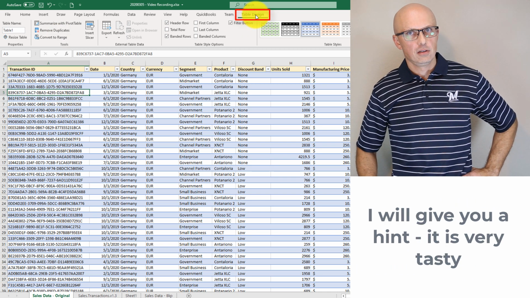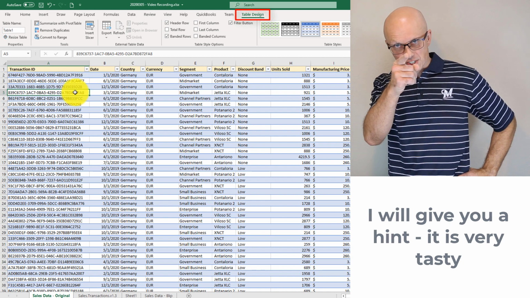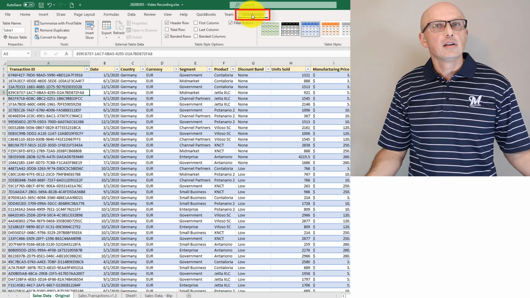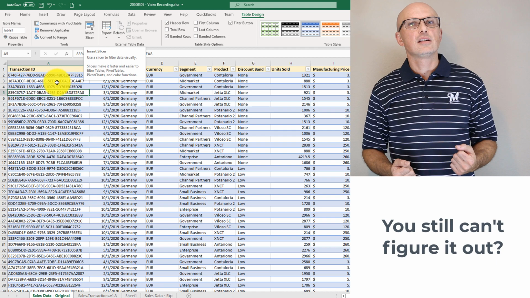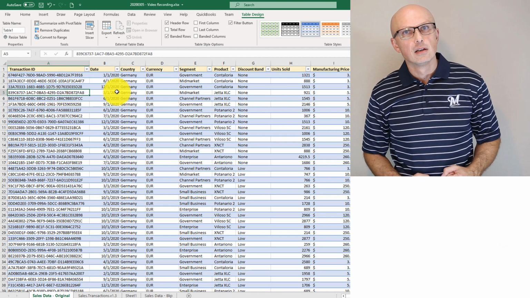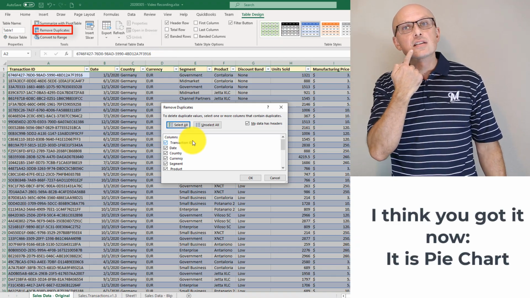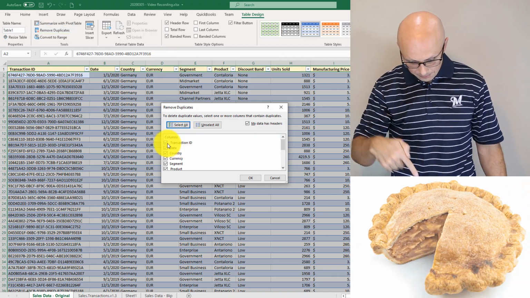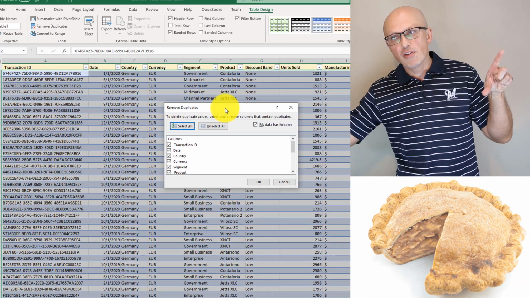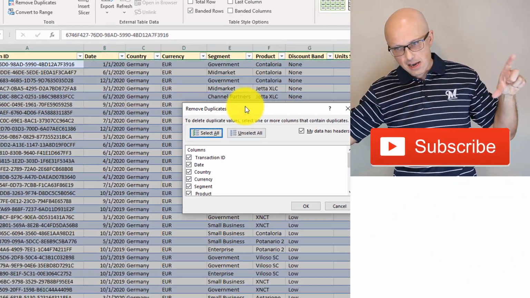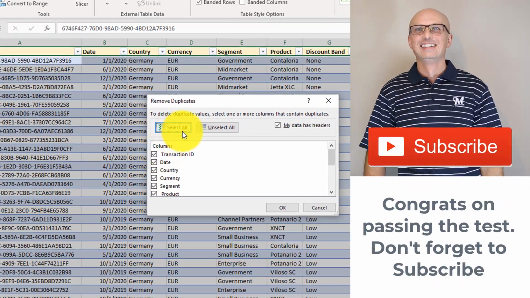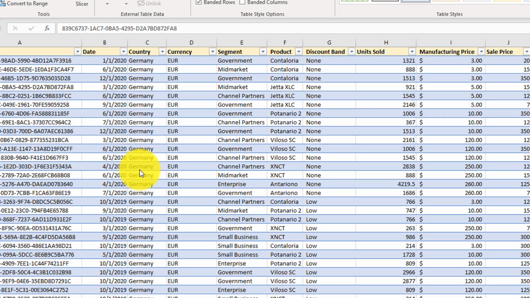You see, we are in the Table Design ribbon tab right now, so all operations specific to the table are listed in this tab. So what we can do is put the cursor into any cell inside the table and click Remove Duplicates. Once we do that and make the selection in a very similar way as we did with the previous method, which was just for the range, Excel will be able to remove duplicates. I'm not going to do it for the purposes of this video.